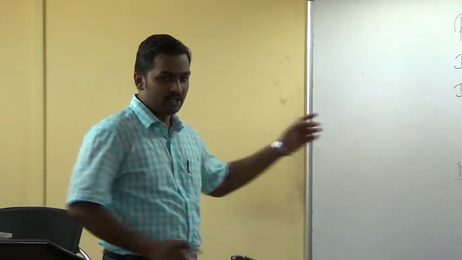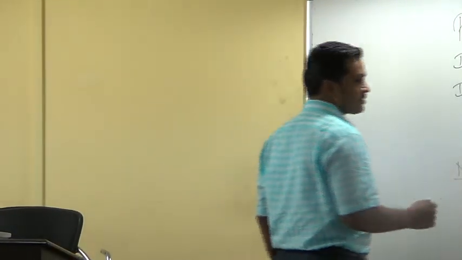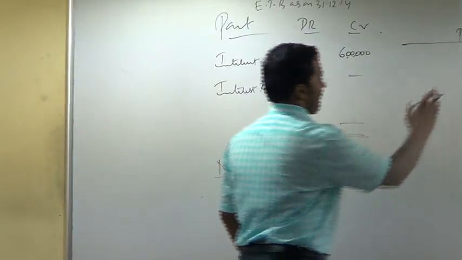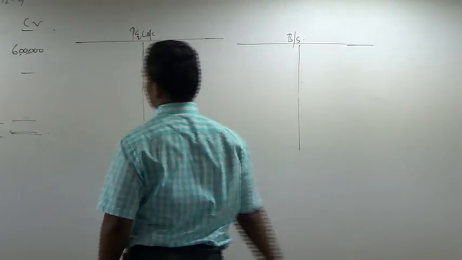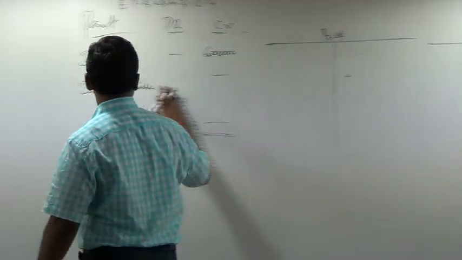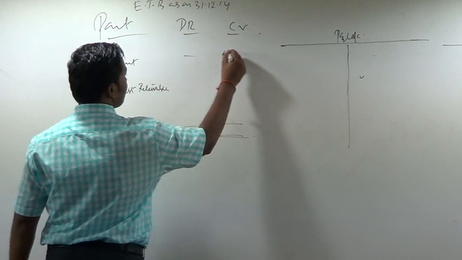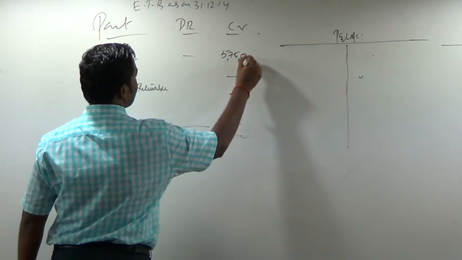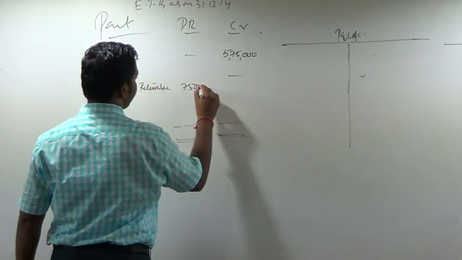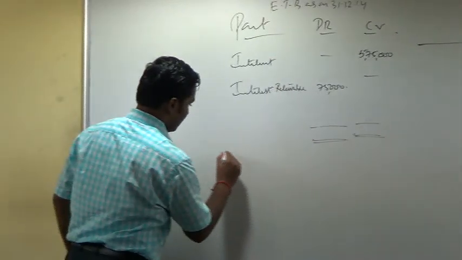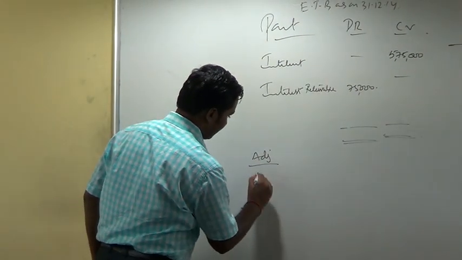Well, frame one more problem. Write down: extract of a trial balance, adjustments.